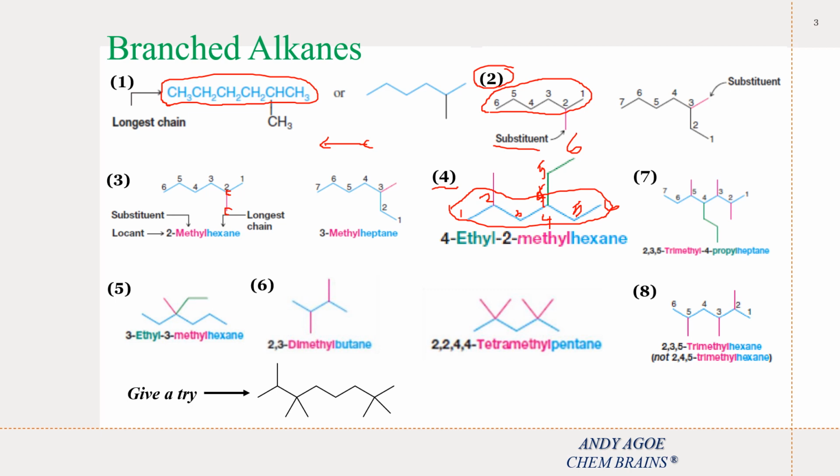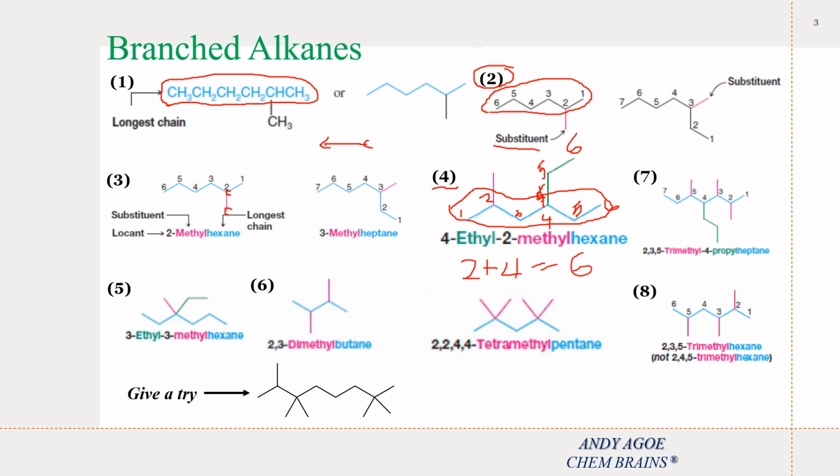So now if we number in this way, it means we have 2 substituents, which is this substituent, then this substituent. Now to verify, we need to say this substituent is position number 2 and position number 4. So we have 2 plus 4, which gives us 6.